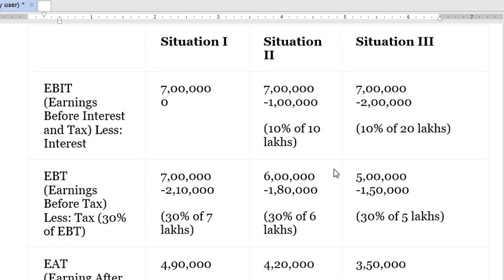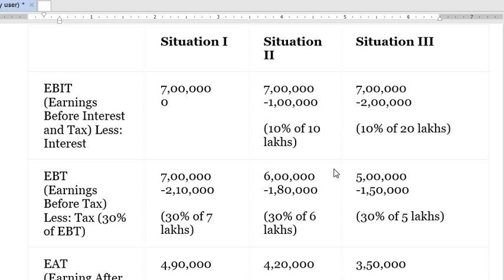Now we are studying trade on equity. That means in situation 1 there is no debt at all. In situation 2 there is a debt of 10 lakh rupees. In situation 3 there is a debt of 20 lakh rupees. We all understand that the tax rate throughout all these 3 situations is 30%. Interest rate throughout these 3 situations remains 10%.